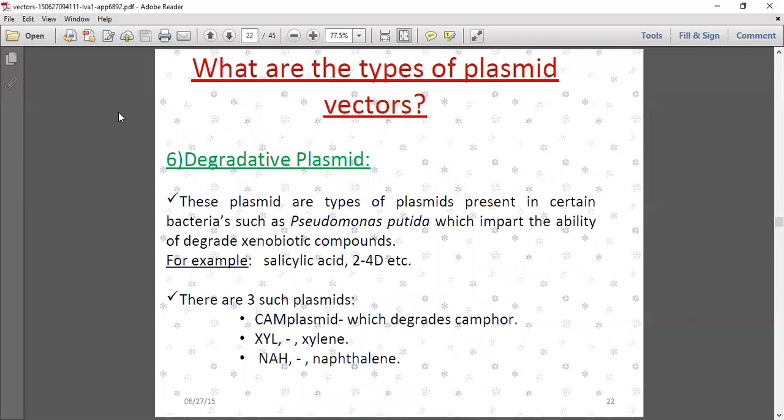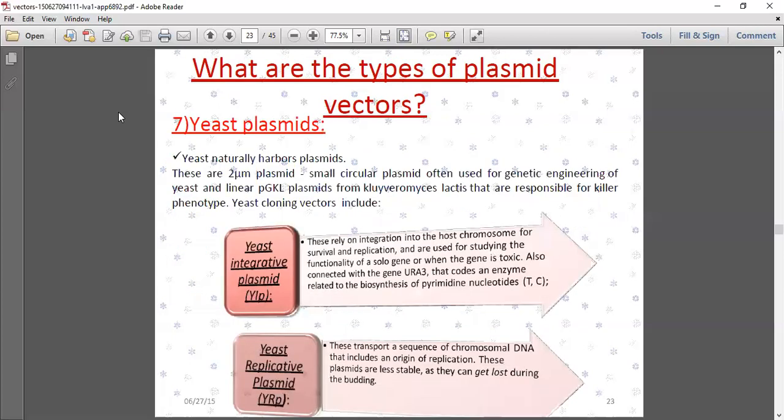Okay, so these are the main types. Then the degradative plasmid. These are plasmids present in certain bacteria such as Pseudomonas putida, which impart the ability to degrade xenobiotic compounds, for example, salicylic acid. So these are the main plasmids, that is the Col plasmid. This is just for your knowledge, not for writing those types.